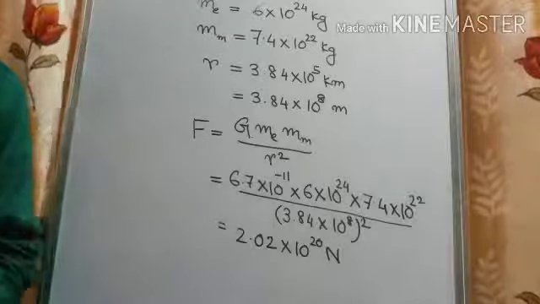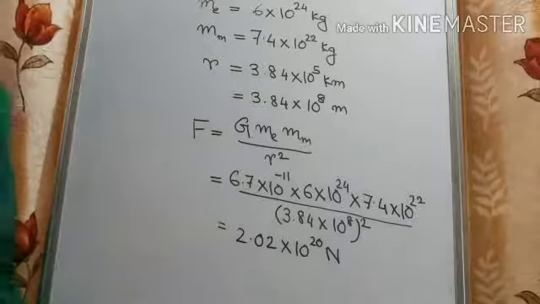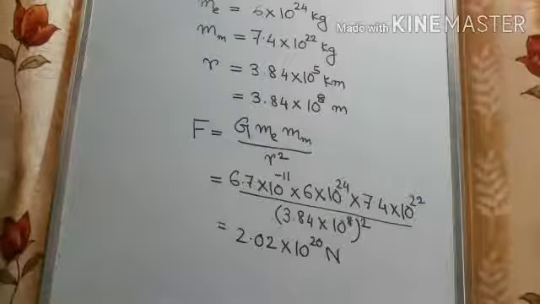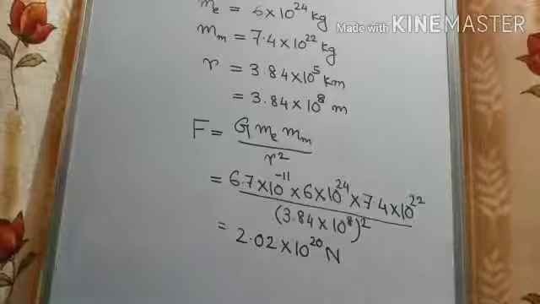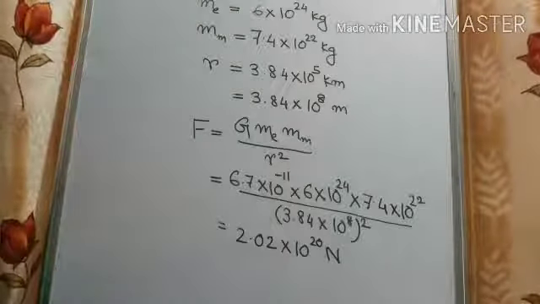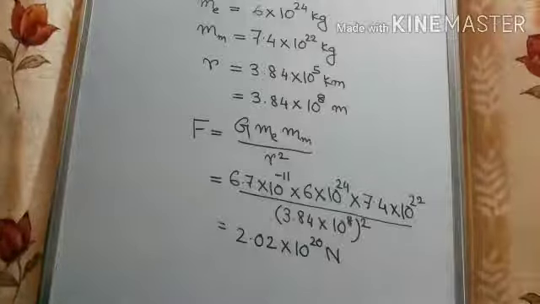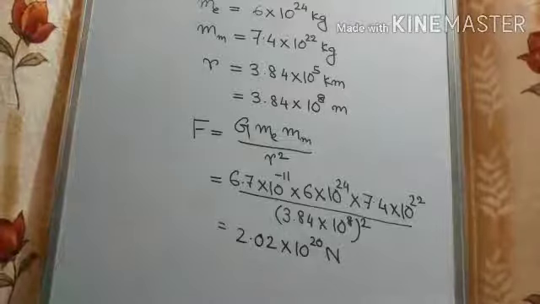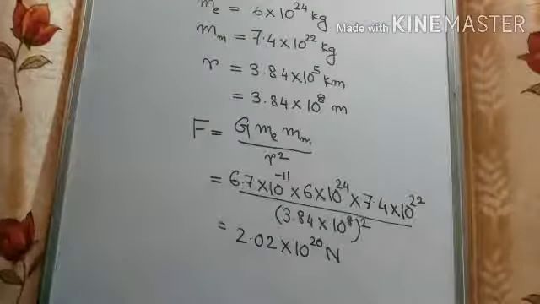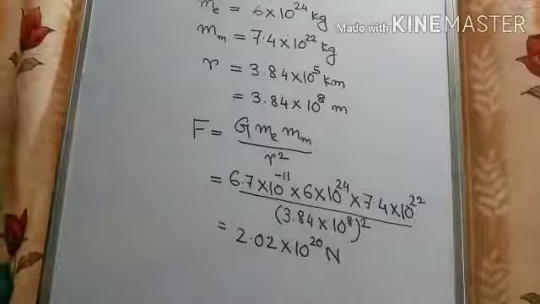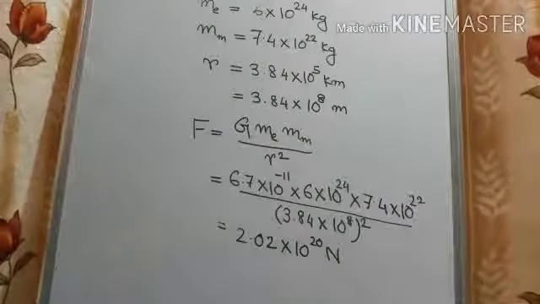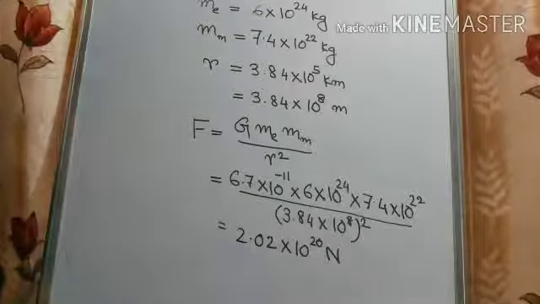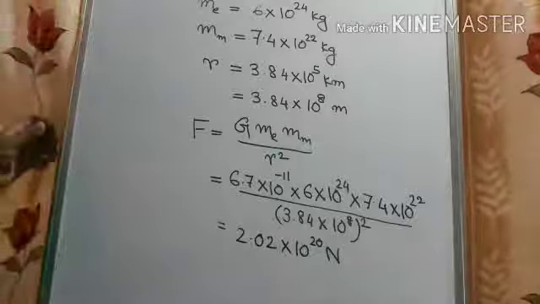So this is a numerical illustration related to the universal law of gravitation. We have learnt about the universal law of gravitation and its importance. We know what capital G means: the universal gravitational constant. Then we have done a numerical illustration related to it. In the next topic, we will go to free fall.